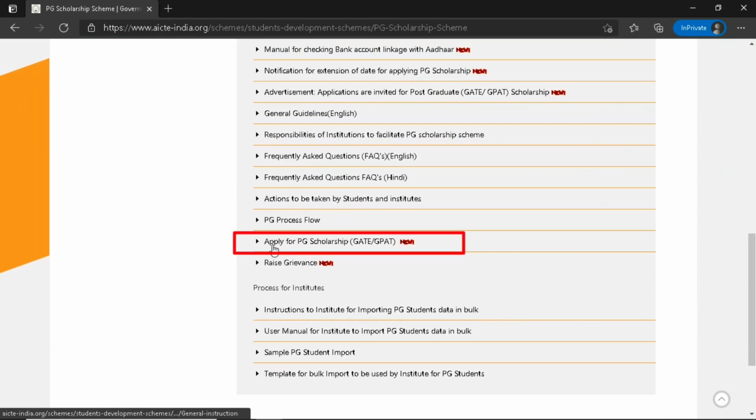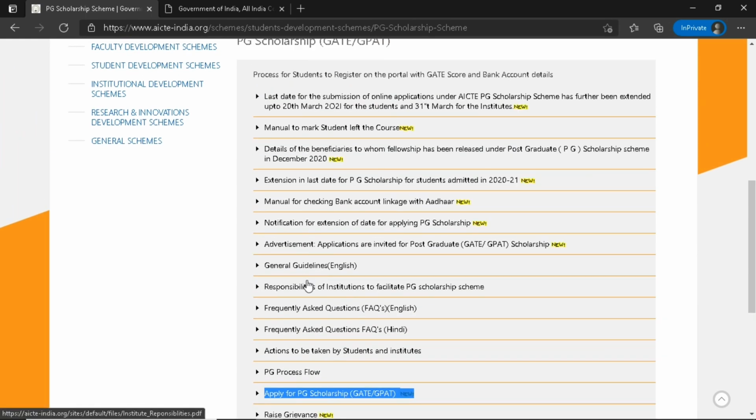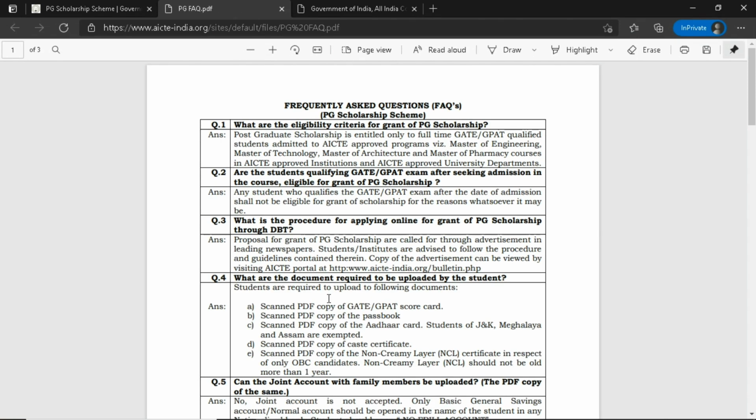You can see here apply for PG scholarship, GATE, GPAT, and this is showing as new, which is just a new link. So you can click over here and go to the next page for applying. We will not go there in this video, because we are just going to check the criteria. Here is the frequently asked questions, FAQ English. We will refer to this, and we will see the eligibility first.